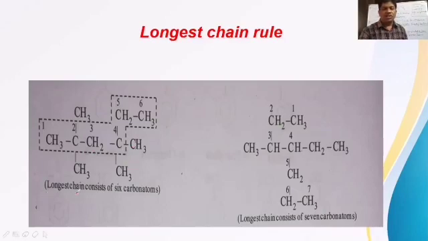So the longest chain consists of how many carbons here? 6 carbons. The 6-carbon chain should be taken as the longest chain, that is called the parent chain. Here we need not always take the straight chain. It may be zigzag also, to make sure that the greatest number of carbon atoms in the given structure is included. We have to keep that point in mind.